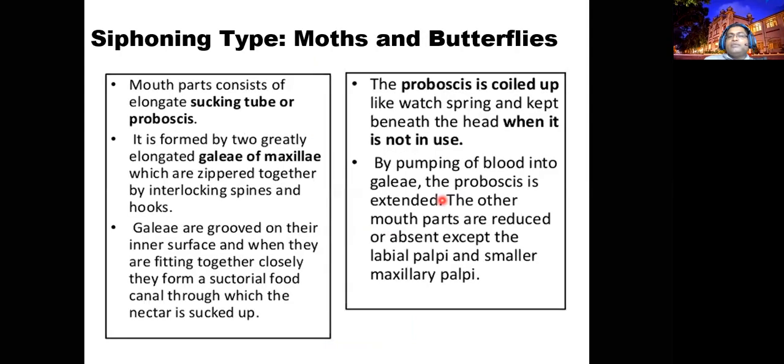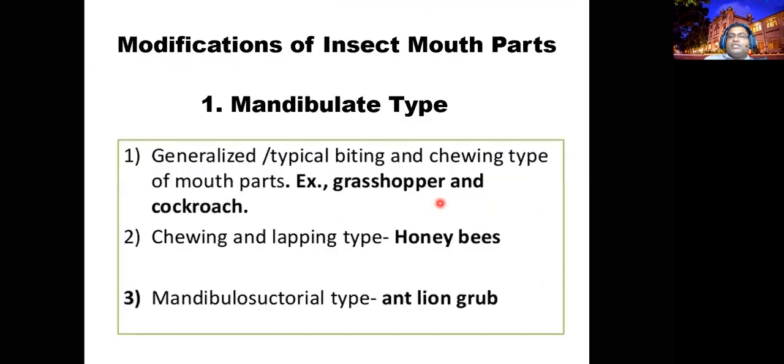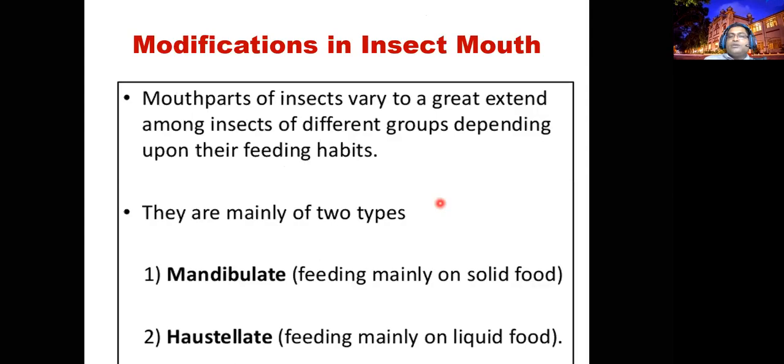Mouth parts are normally used for food purposes, taking the food. There are basic structures: labrum, a pair of mandibles, a pair of maxillae, labium, hypopharynx and epipharynx, sometimes hypopharynx only.